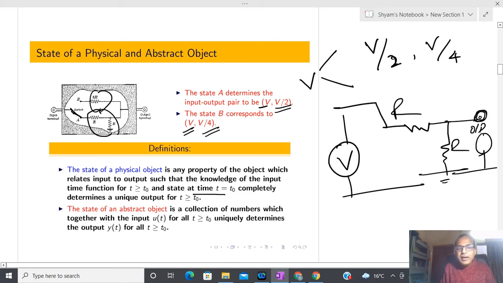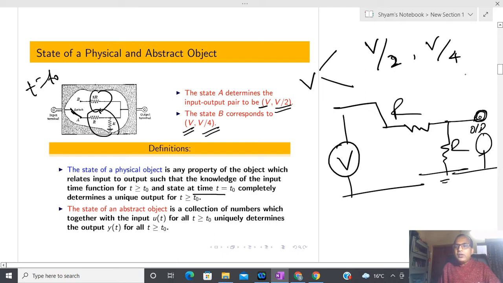So if I know what my state is at t equal to t0 when I start the experiment, and suppose I am not going to change the switch, then uniquely I can tell what my output is. Based on this state of the switch, I have different outputs. Whenever we talk about a state, the meaning is that I have some unique quantity that uniquely tells us that if you apply input for all t greater than or equal to t0, then what your output is for t greater than or equal to t0.